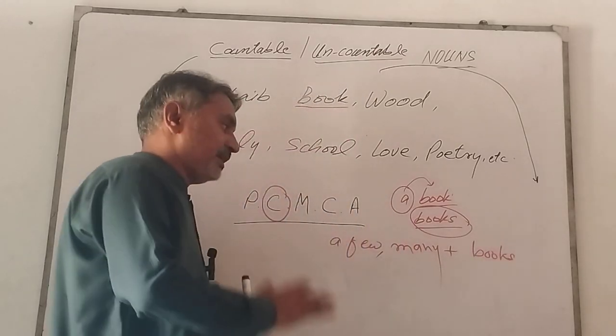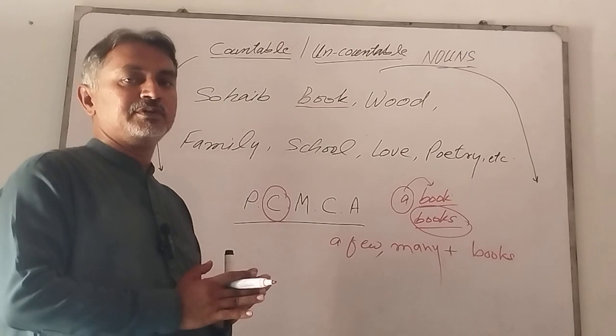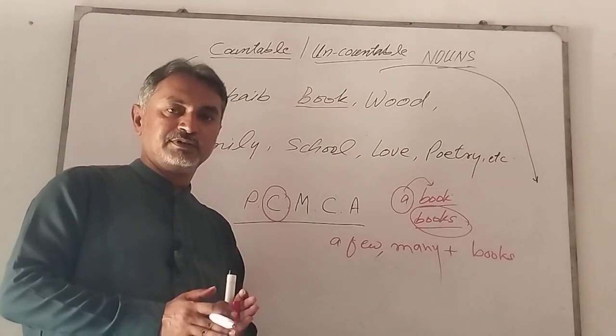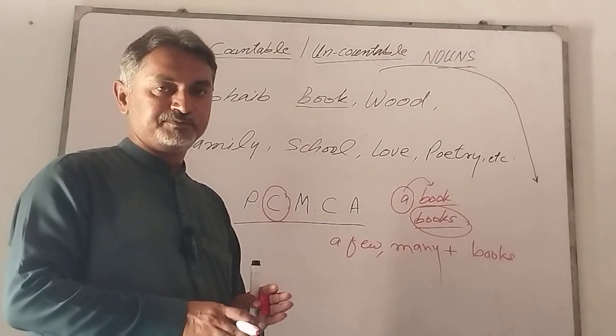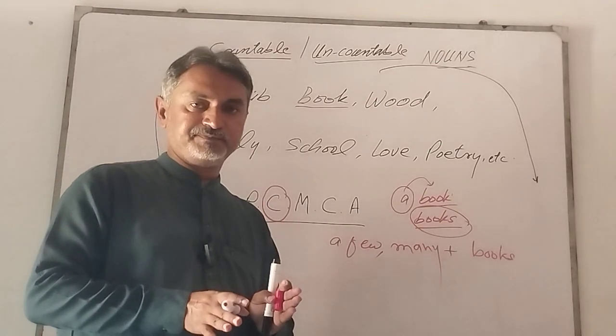We can say a few books, many books, but not a few book, many book. I think the point is clear.